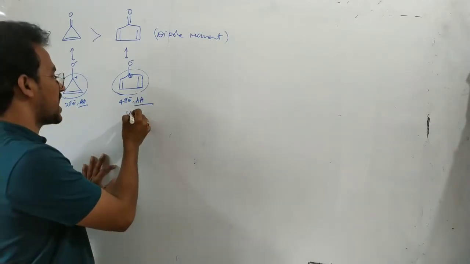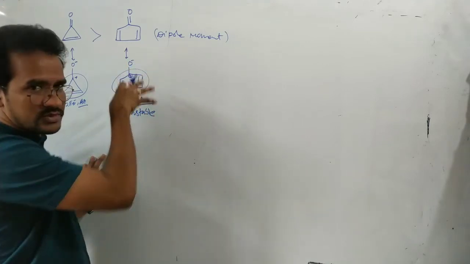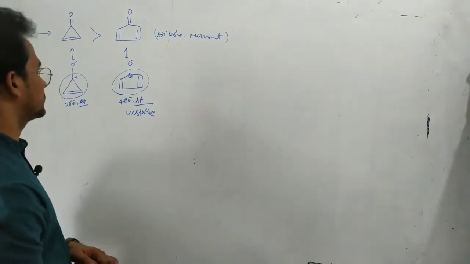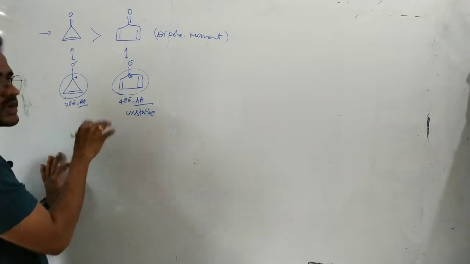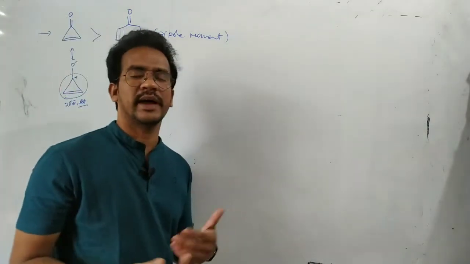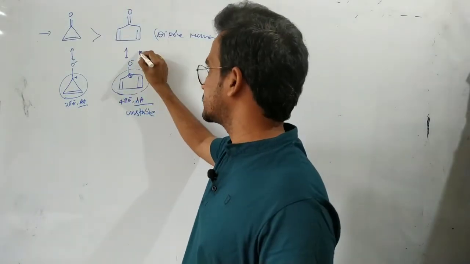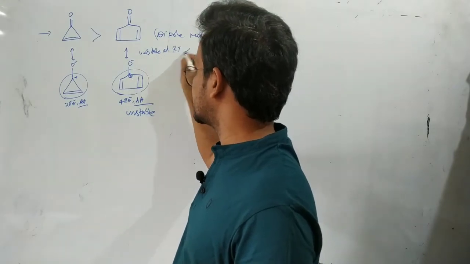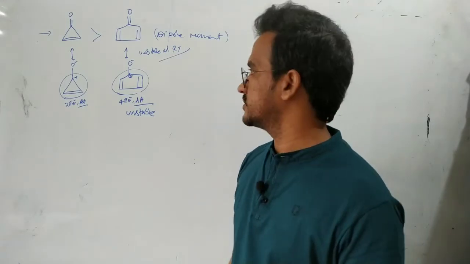So this anti-aromatic form is less stable. That means this ionic form is very less stable. In this other case, the ionic form is more stable because 6 pi electrons are aromatic. So the more the ionic form, the higher the dipole moment. So this compound has a higher dipole moment, and this compound is unstable at room temperature because of the 4 pi electrons. Okay, that's it.